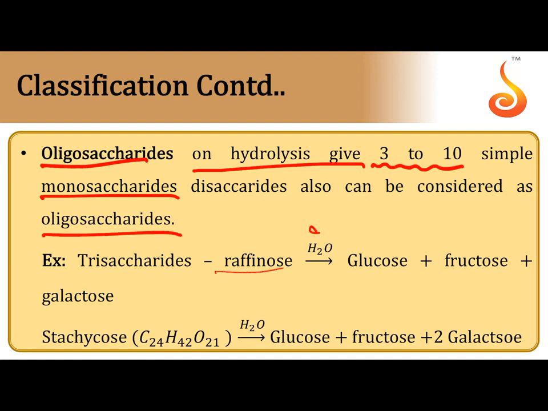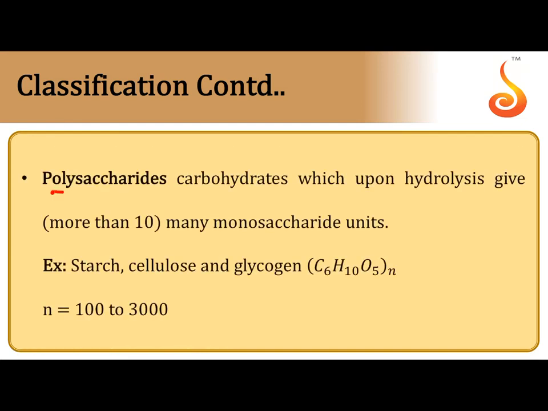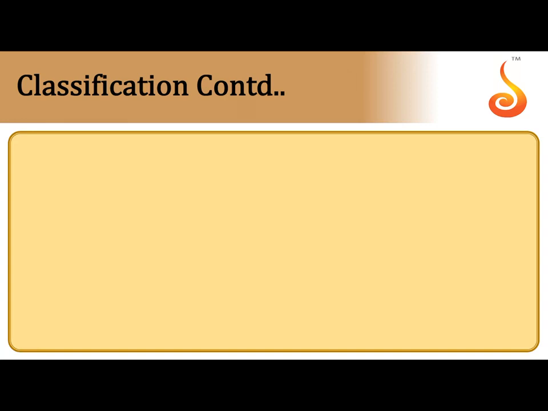So trisaccharides: if you take raffinose, on hydrolysis in the presence of enzyme or acid, it gives glucose, fructose and galactose. Since it is giving 3 types, it is called trisaccharide. Stachyose can produce glucose, fructose and 2 molecules of galactose. So totally 4 particles are produced from 1 particle of carbohydrate. That's why this is tetrasaccharide. Polysaccharide: n number of monosaccharides are produced. Examples: starch, cellulose, glycogen, etc.